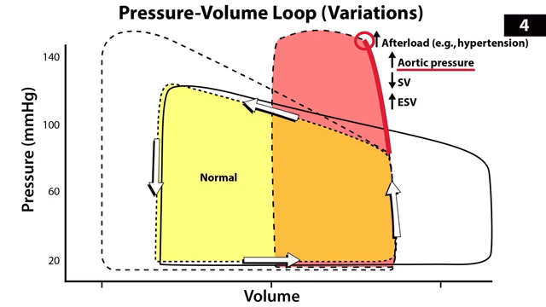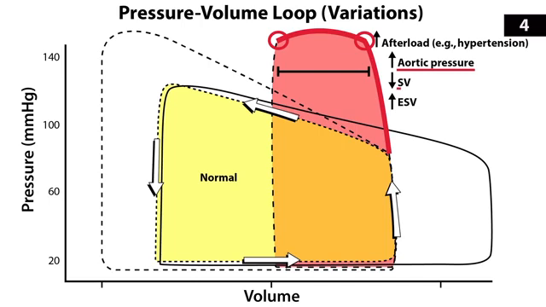And luckily for us, our ventricles are really strong, and they have the ability to produce a stronger contraction. And with that stronger contraction, the aortic valve opens at the top right corner here, just like in our normal loop, except it's at a higher pressure now. Now, when the aortic valve opens, then you start to lose volume. But you've utilized so much contraction power during that process to overcome that aortic pressure that the volume you're able to expel from the ventricle is then decreased. So the heart just doesn't have enough contraction power to get as much volume out of the ventricle before the aortic valve closes again. So that's why the loop is skinnier.